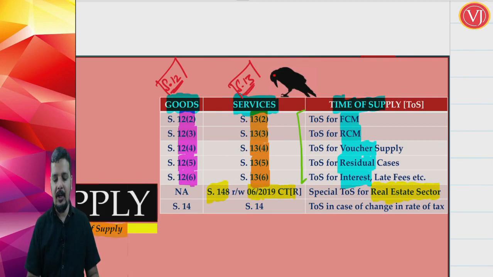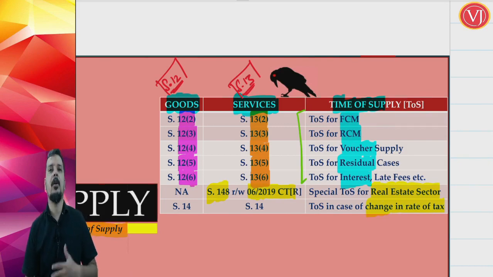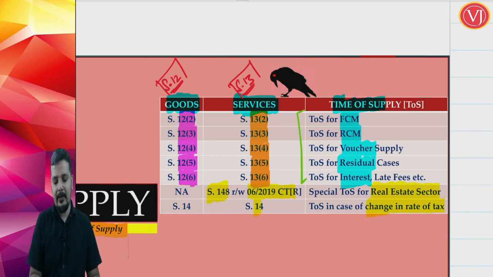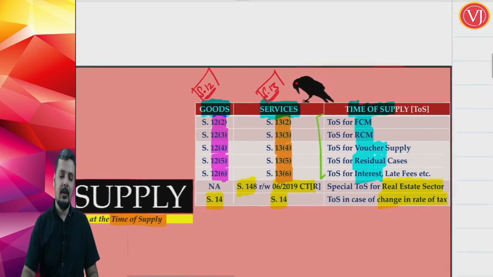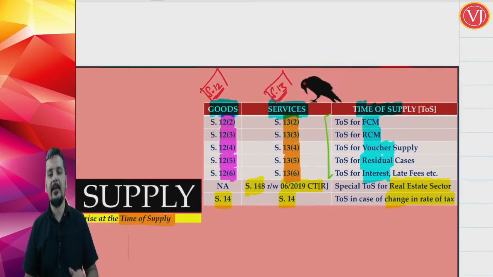And when you talk about change in rate of tax, time of supply in case of change in rate of tax, where the rate of tax is changing from say 5 to 12 or 12 to 5 or 18 to 28 or 28 to 18, etc. In that scenario, time of supply is discussed for goods as well as for services in section 14. Now friends, these are two special cases that we can discuss later.